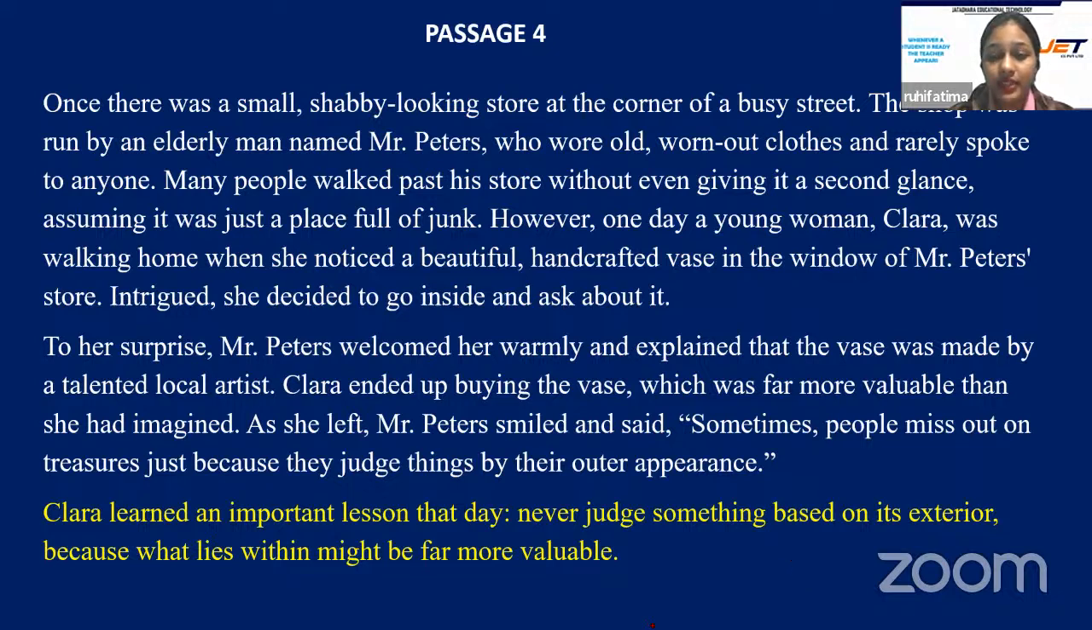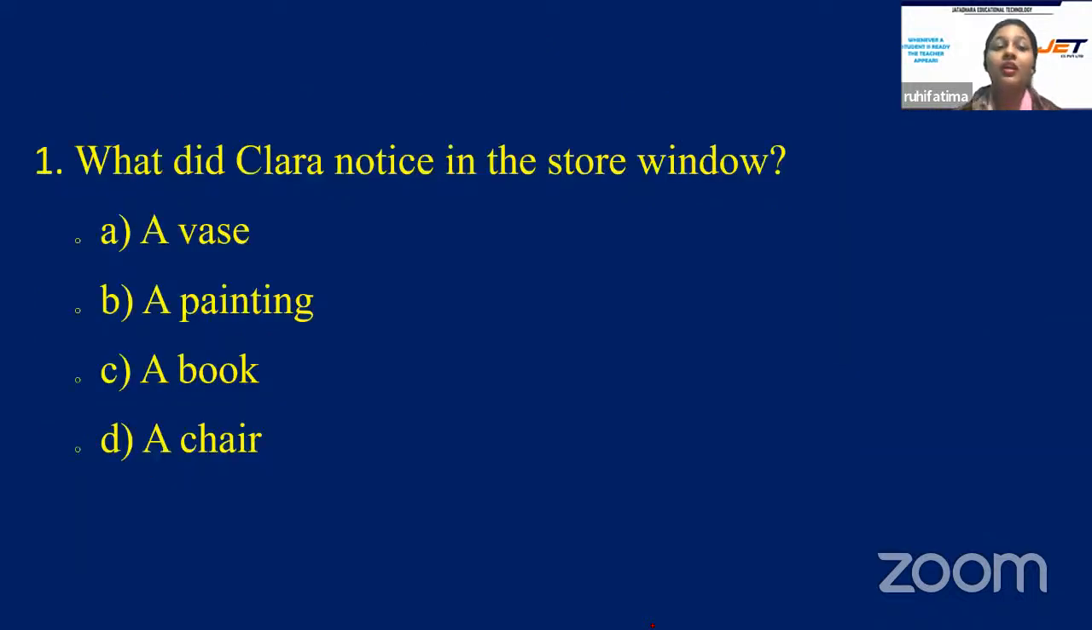All right, students, let's come up to the questions. First question, what did Clara notice in the store window? And your options are A, vase, B, painting, C, book, or is it D, chair? Quick students, only 15 seconds you have. We will do much more faster. What did Clara notice in the store window? Vase, painting, book, or chair?